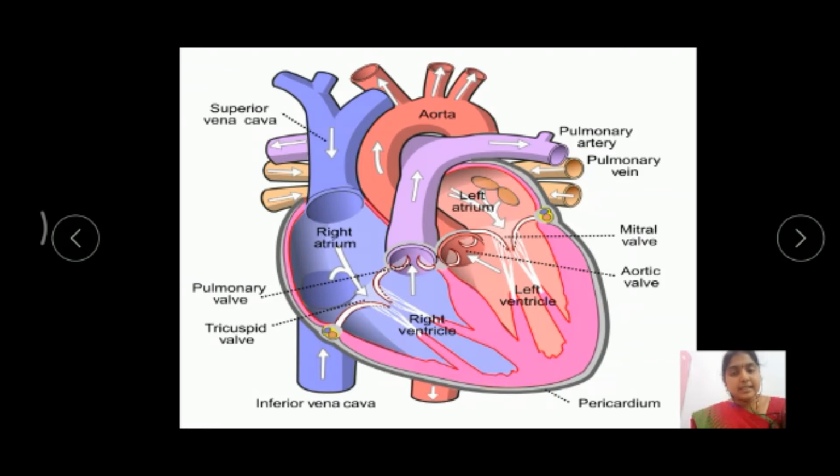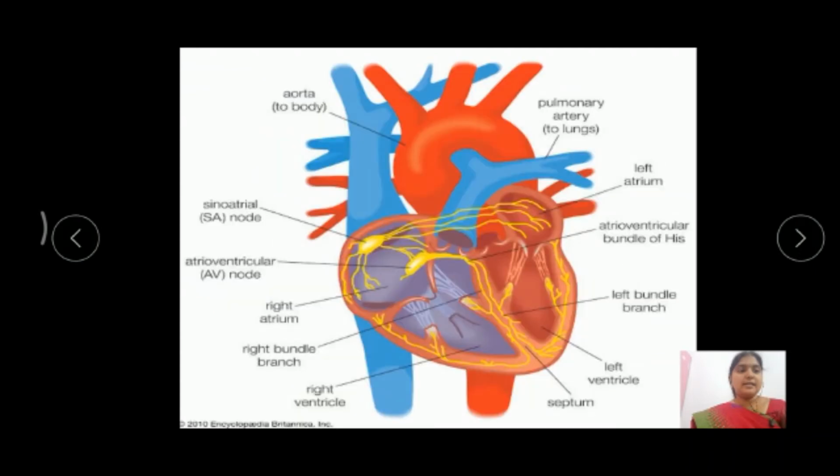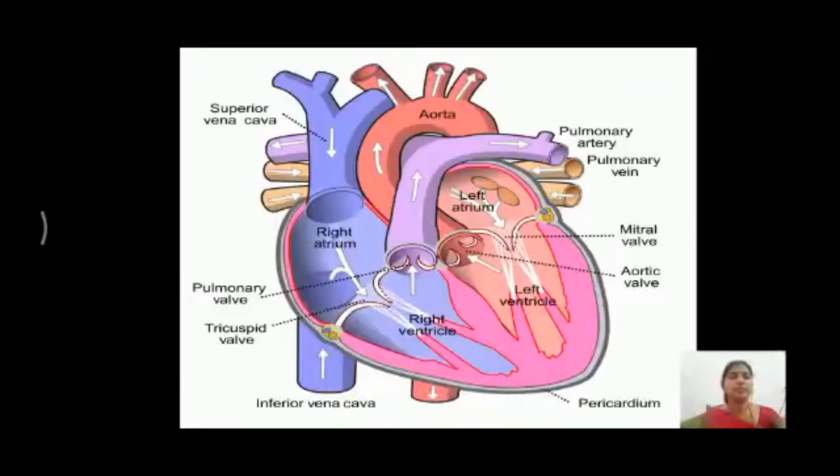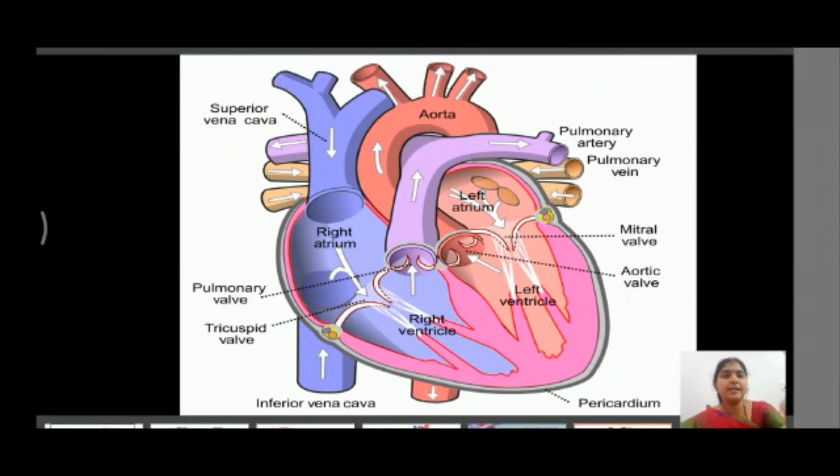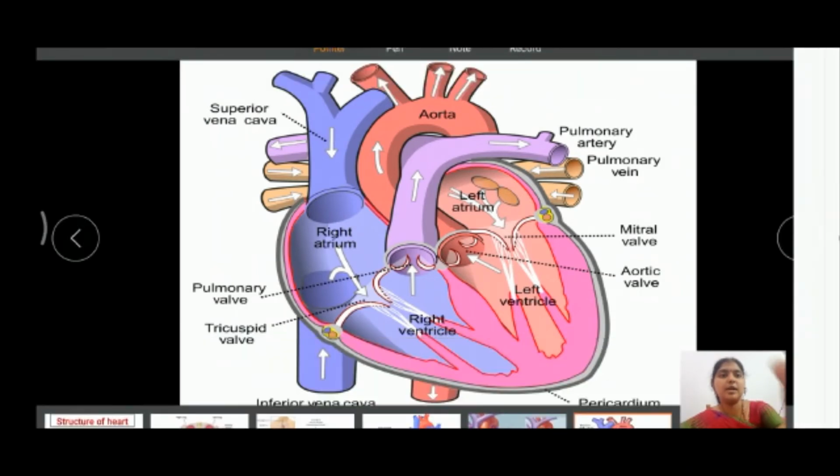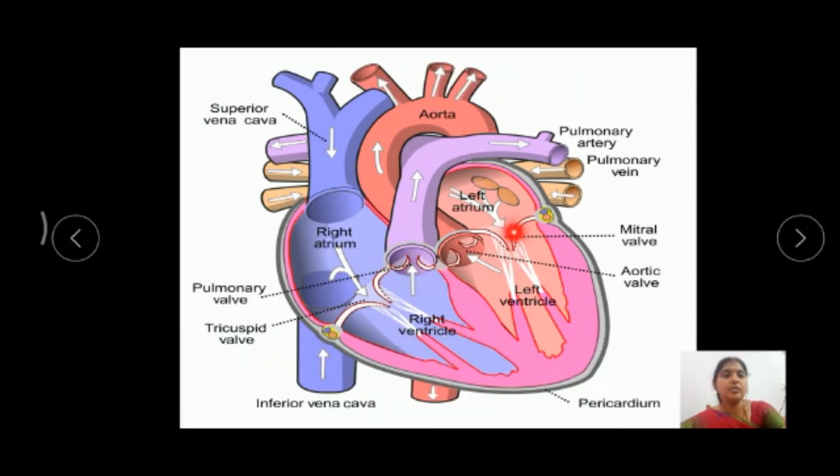So this is the information about the atria. Next we are going to discuss the ventricles. These are the ventricles. The lower two chambers are called ventricles. This is the right ventricle and this is the left ventricle.